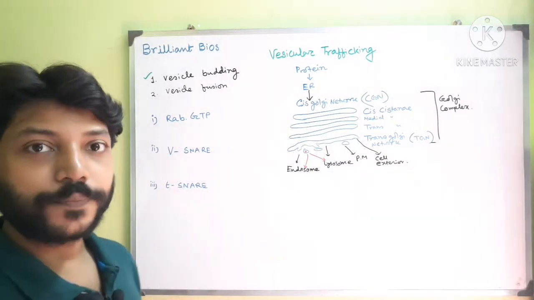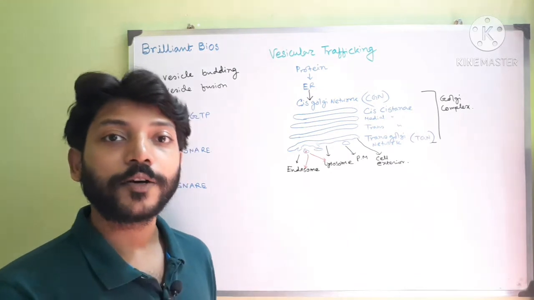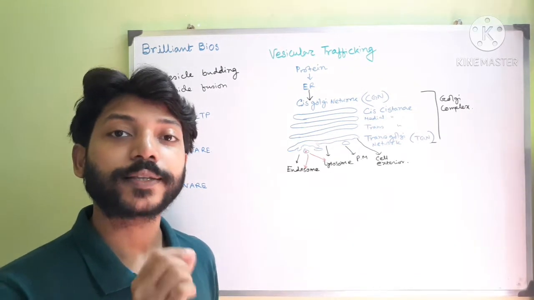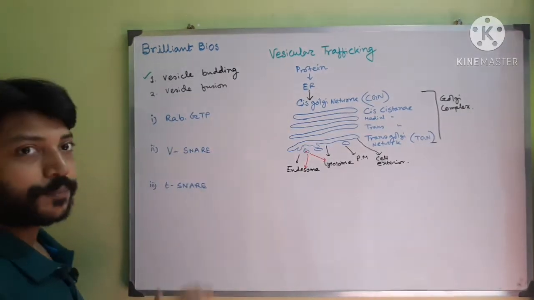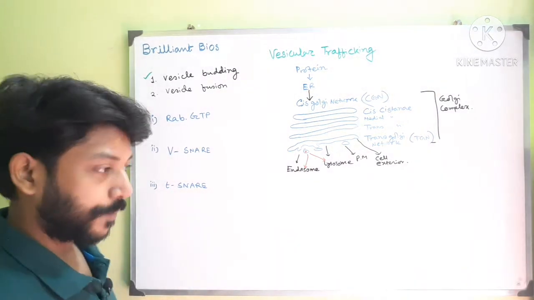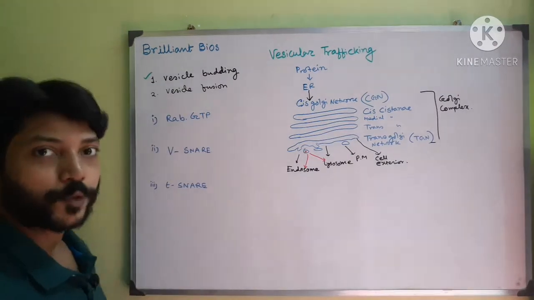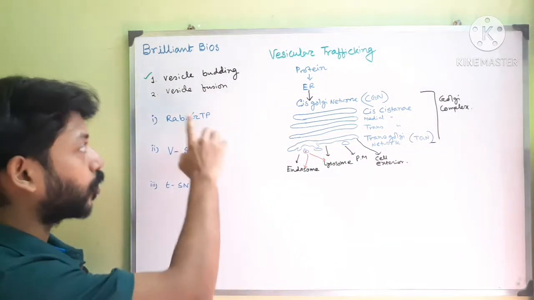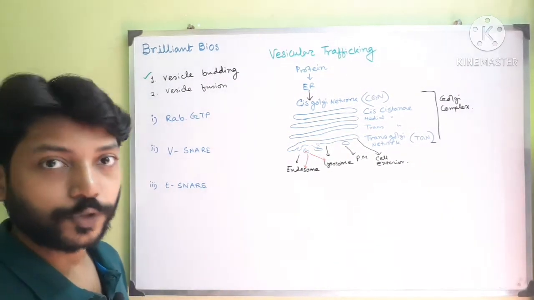RAB-GTP is a protein that helps in the tethering of the vesicle to a particular site. There are different types of RAB proteins present. So RAB1, RAB2, RAB9. These are examples of RAB proteins. I will draw a picture and show you how RAB proteins help in the fusion.